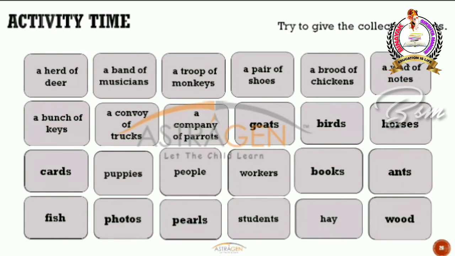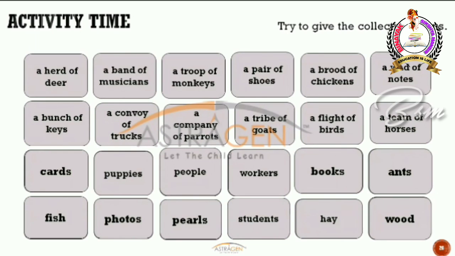What about goats? That's right, a tribe of goats. Birds? Yes, we all know this. So it is nothing but a flight of birds. What about horses? Any guesses for horses? No, it's not group of horses, but you call them team of horses.